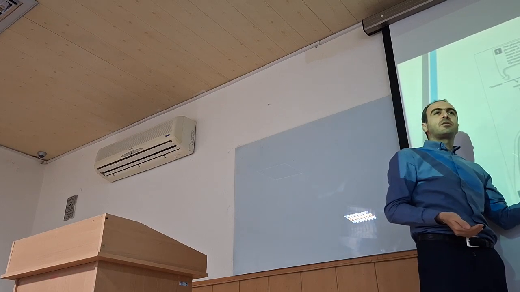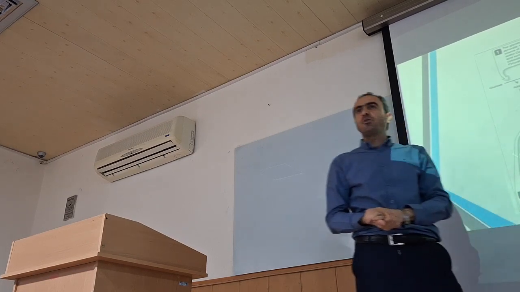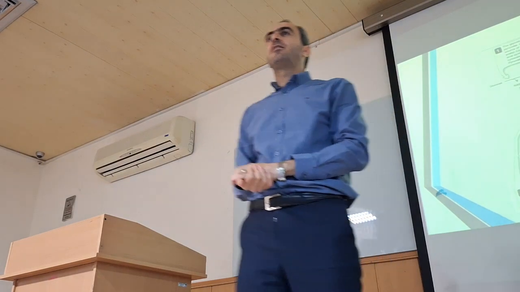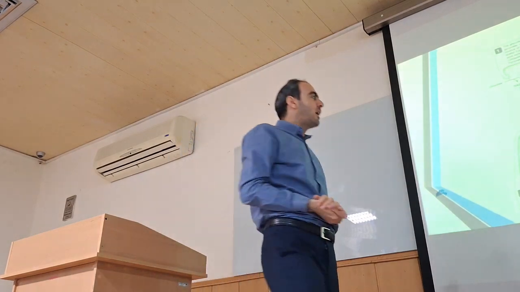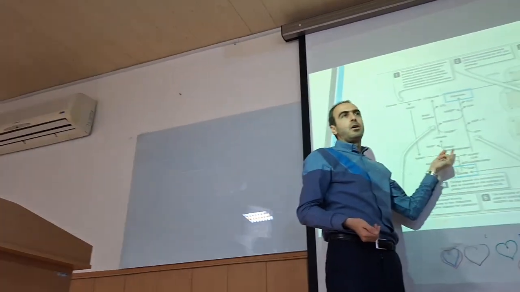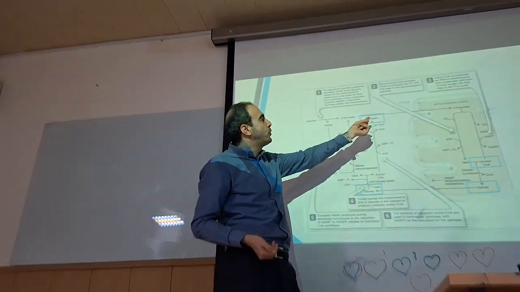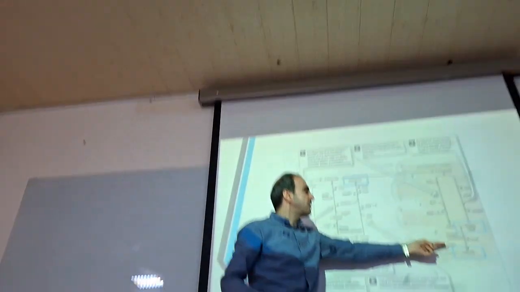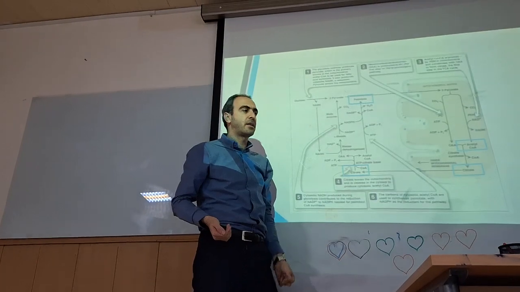In the cytosol, we have an enzyme known as ATP citrate lyase. By using ATP, it creates oxaloacetate and acetyl-CoA. So we were able to transfer this valuable acetyl-CoA from the mitochondria to the cytosol.